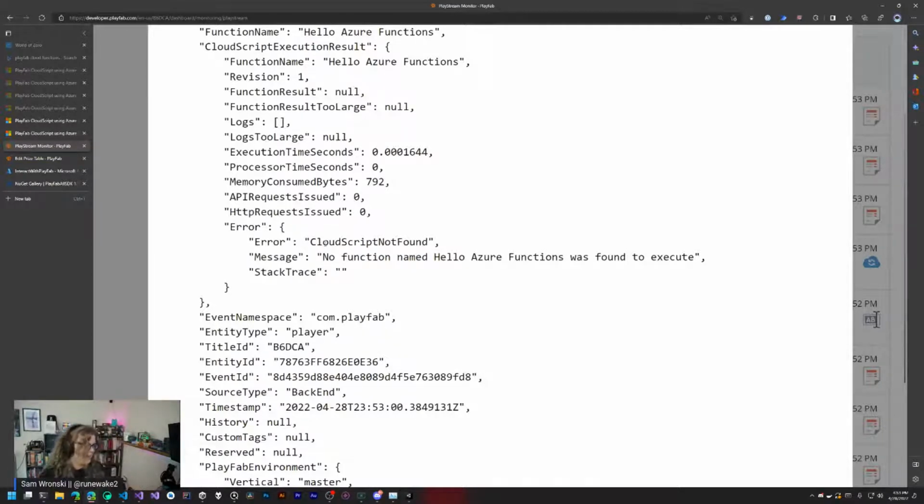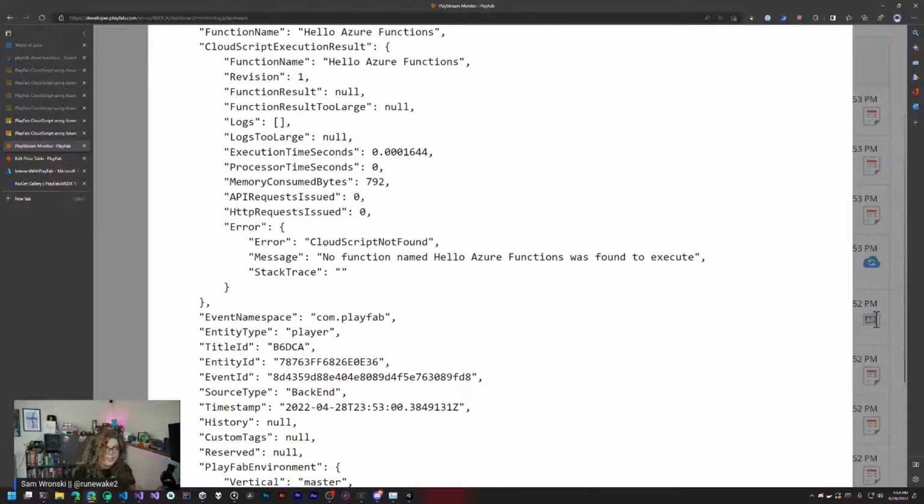This is not a feature that I've used very frequently, so unfortunately I'm not very familiar with how to debug it. But the option is there. If you want to invoke functions directly from your game client, you can do that.